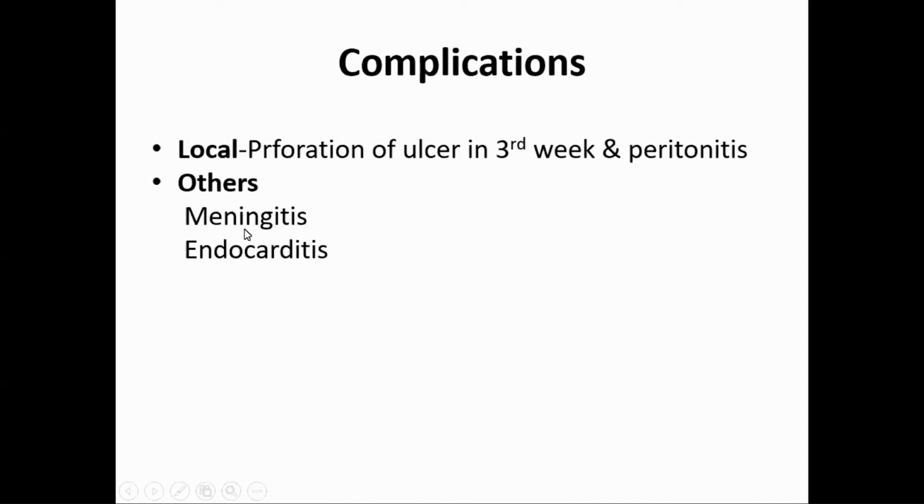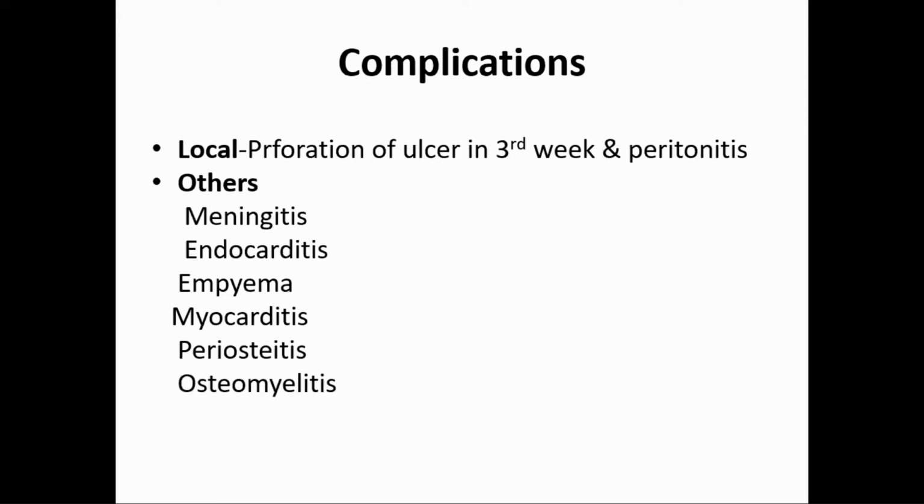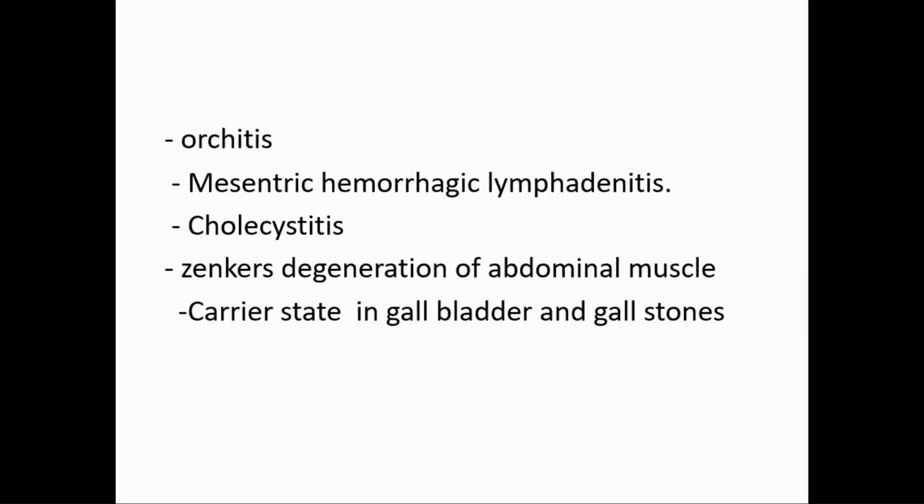Now others are meningitis, endocarditis, empyema. What is empyema? Inflammation of the pleura and collection of pus, that is called empyema. Myocarditis, periostitis, that is inflammation of the periosteum of the bone. Osteomyelitis, arthritis, orchitis, that is the inflammation of the testis.